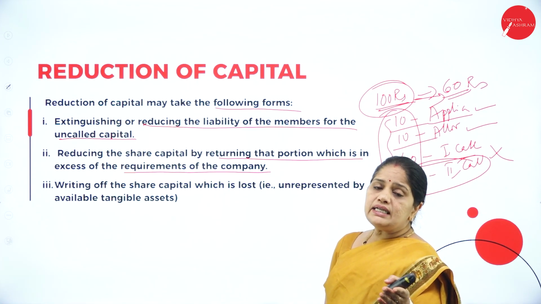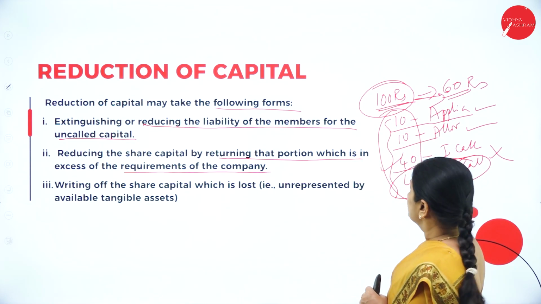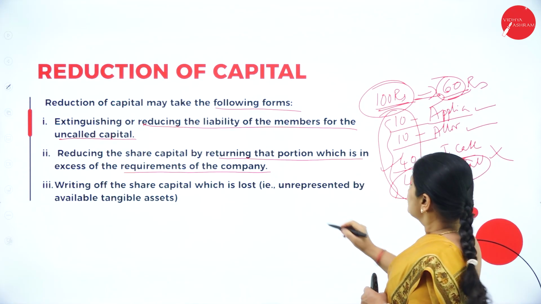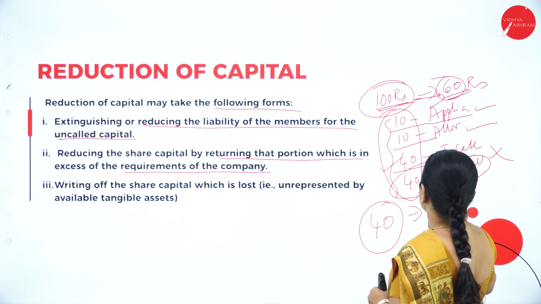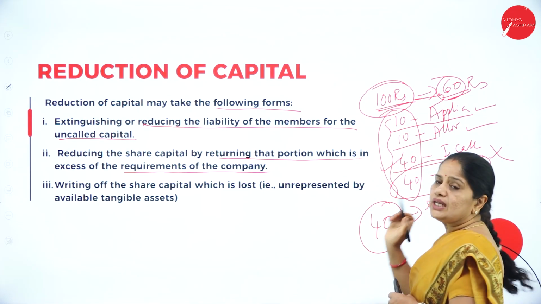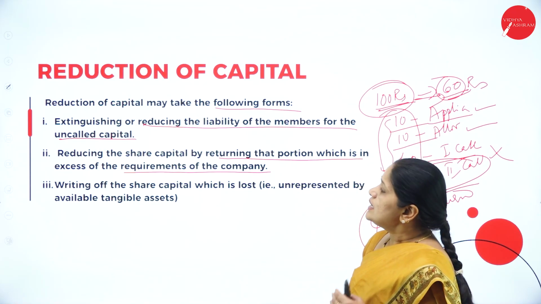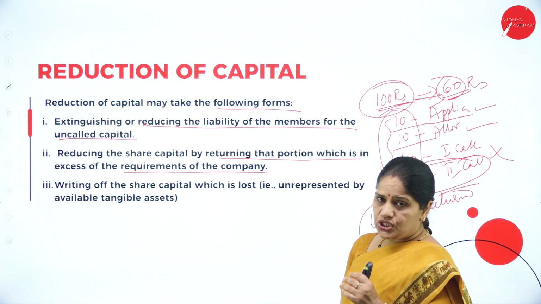You need only 60 rupees per shareholder, so you have to return the 40 rupees to the shareholders. The 40 rupees you are returning can also be called a reduction in the share capital.